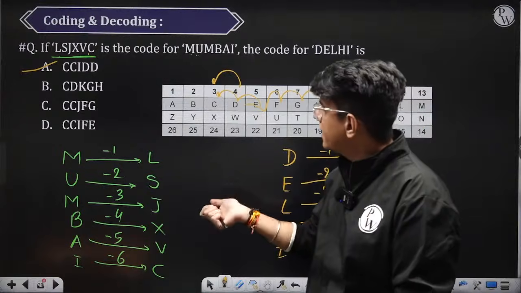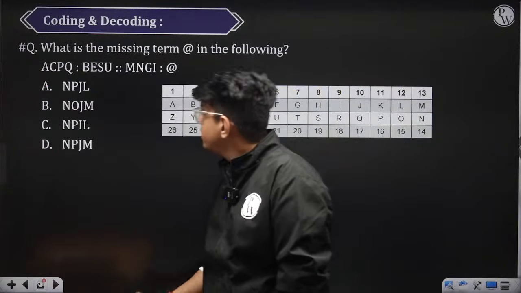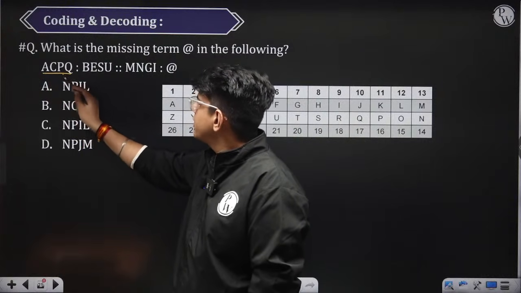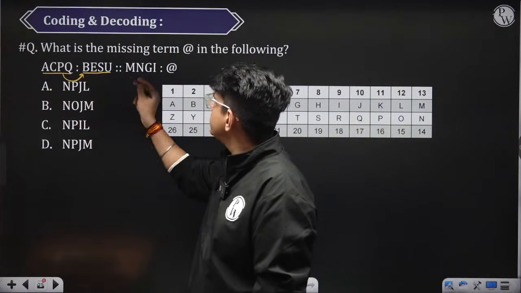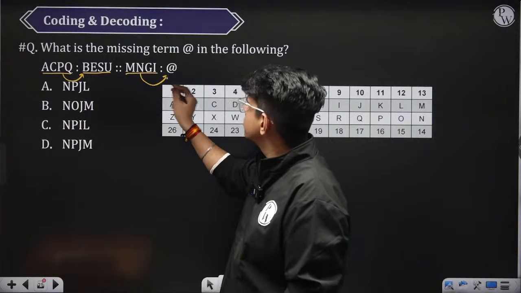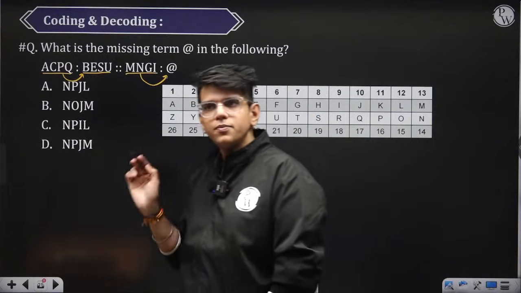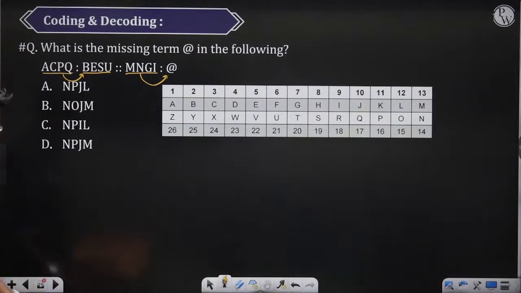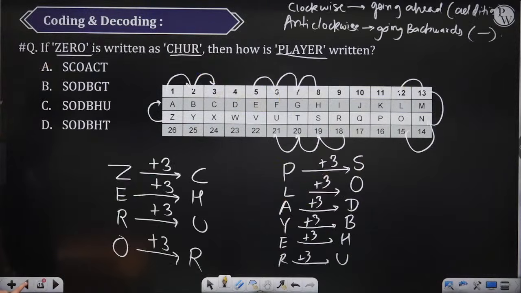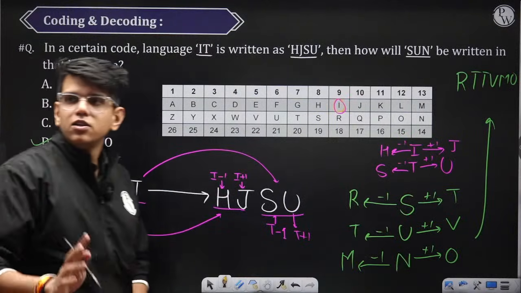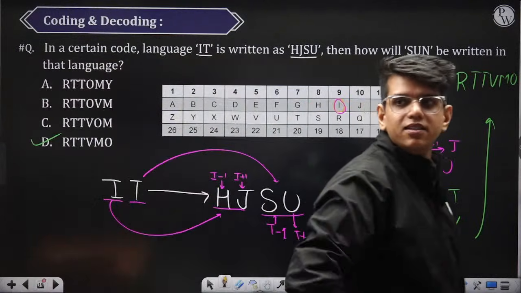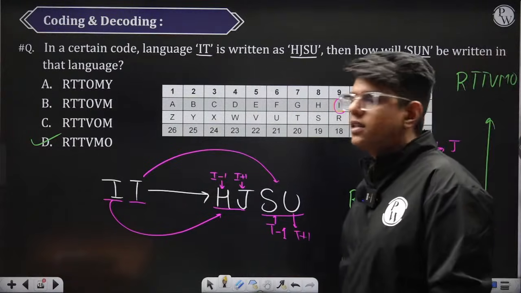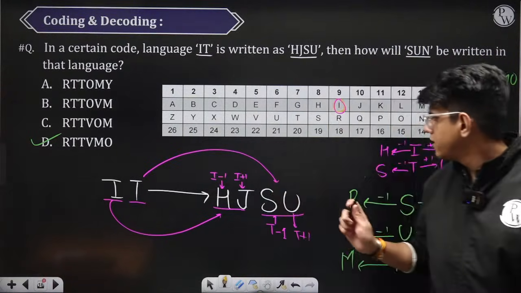ठीक है, कोई नहीं, नेक्स्ट क्वेश्चन ट्राई करते हैं. See, they are telling you that ACPQ is connected to BESU. How is MNGI connected to some another code? ठीक है. Previous question is this. ठीक है. Surjamani Tripathi. ठीक है. So this was the question, right?